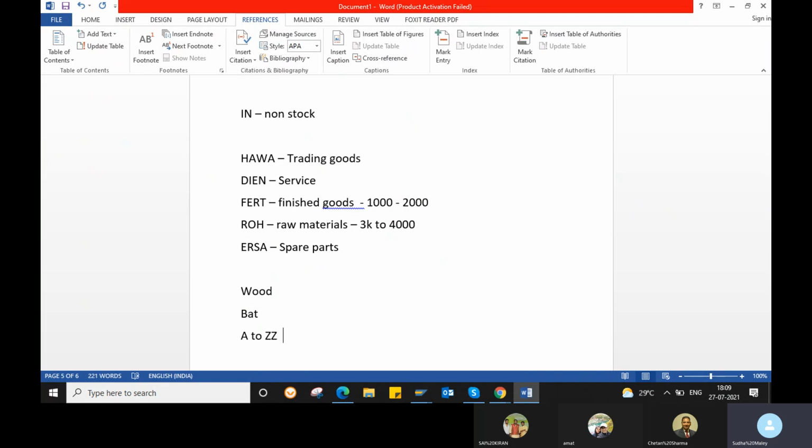You will not maintain any numbering, so that whatever is given, the system will automatically take, whether it is ethanol or any chemical.